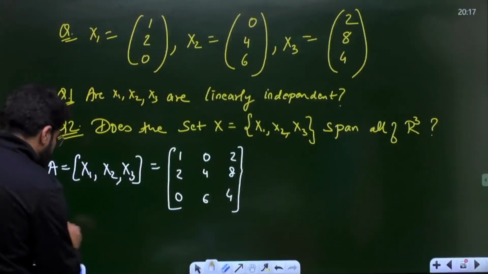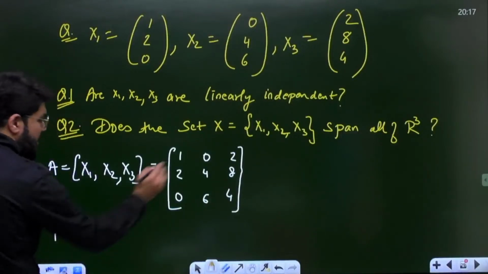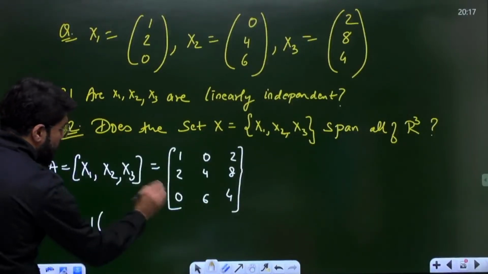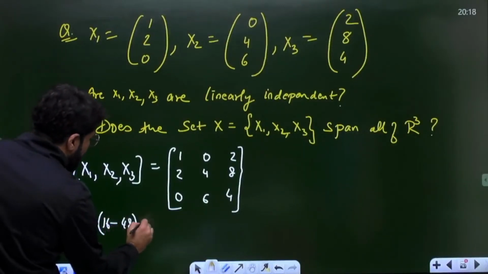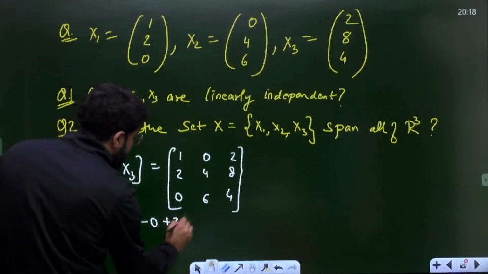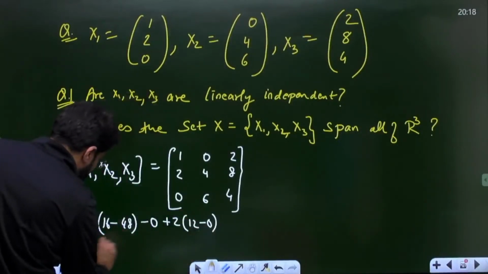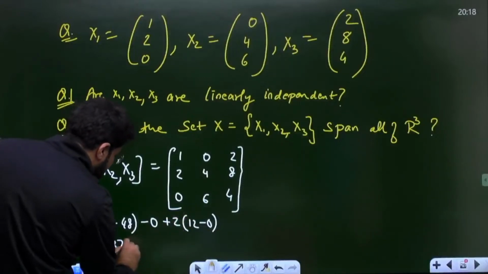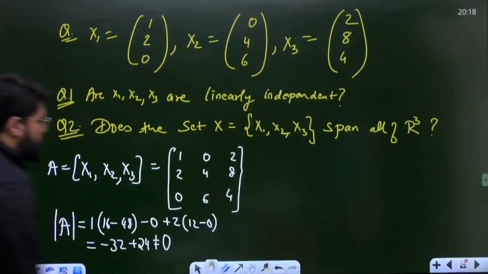Now what is the determinant of A? Let's calculate. 1 into (4 times 4, 16, minus 6 into 8, 48), then minus of 0, then plus of 2 into (12 minus 0). So how much is this determinant? This is minus 32 plus 24. We have a determinant which is not equal to 0.